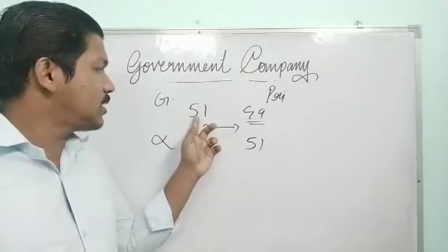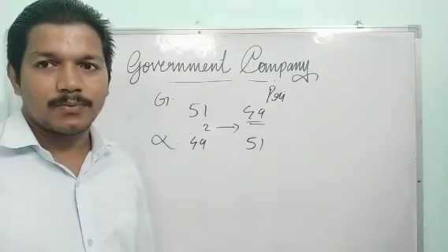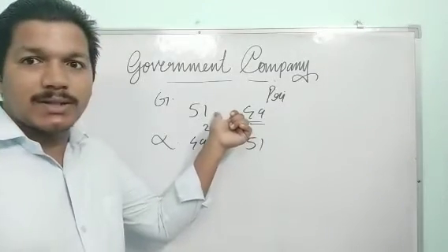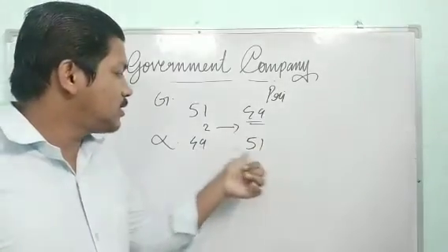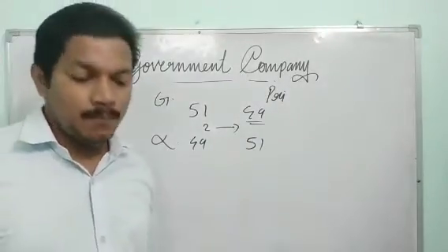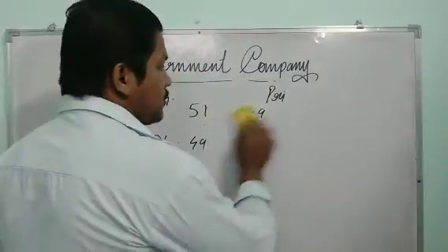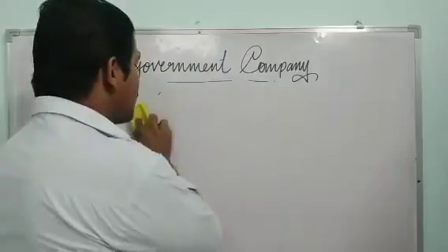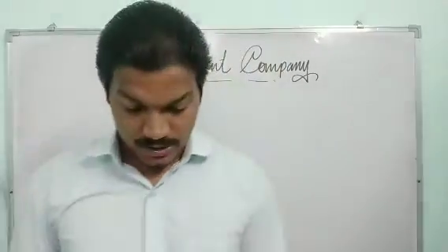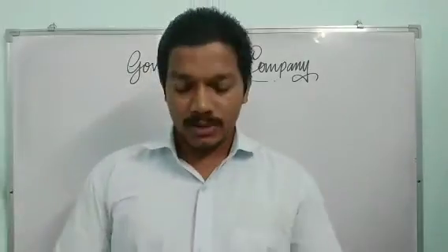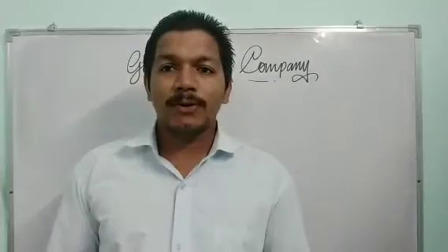But in the government company case, the government has the larger number of shares. You understand? Here the majority of the shares are held by the government, so it is called a government company. But when it is transferred to the private sector, it will become a public company. We cannot call it a private company. A private company means that 100% of the shares have to be held by private individuals. Okay. So now let us discuss the features.